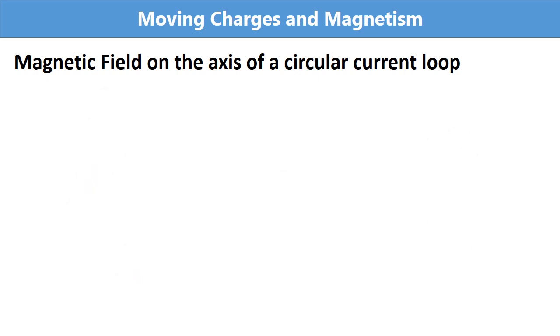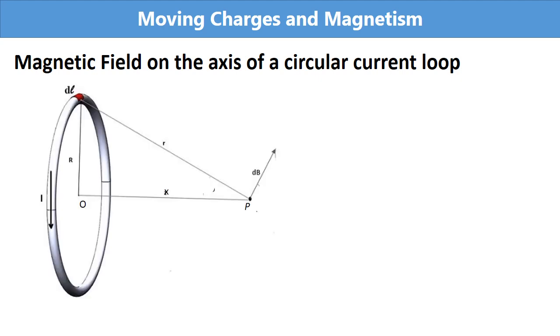Now we will see the circular loop in detail. In figure, you can see a current carrying circular loop. O is the center of the loop and R is the radius of the loop. On this loop, we are considering a small element dl. On the axis, we are considering a point P. This point is at a distance x from the center of the loop. This point P is at a distance r from the element dl. Due to this current element, the magnetic field at point P is dB.